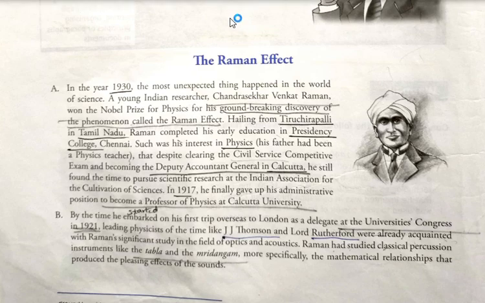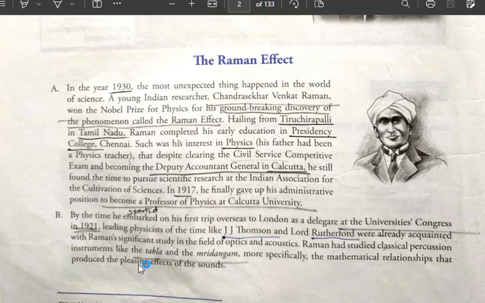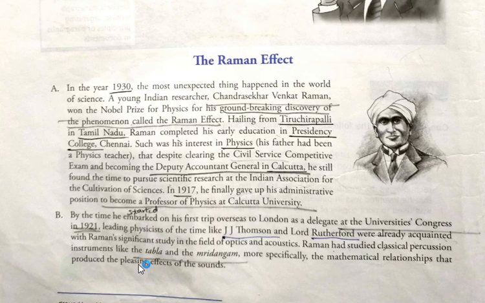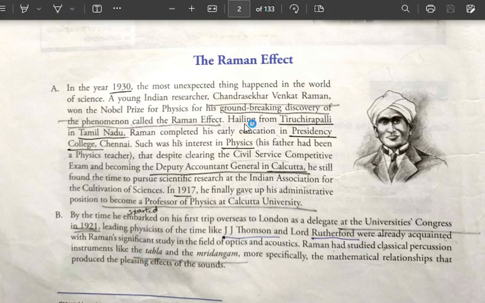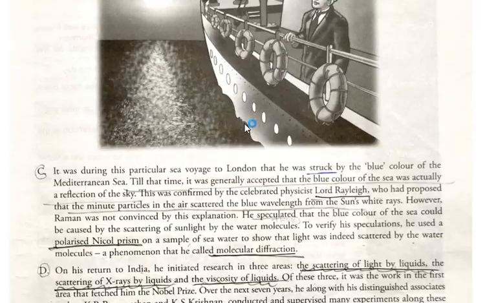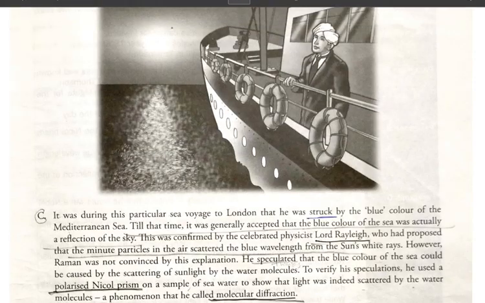They said here, they mention two things, which are tabla and mridangam. So he even learned these musical instruments, these classical instruments. Okay, next let's go for the next para, which is C. So now let's see the third para.